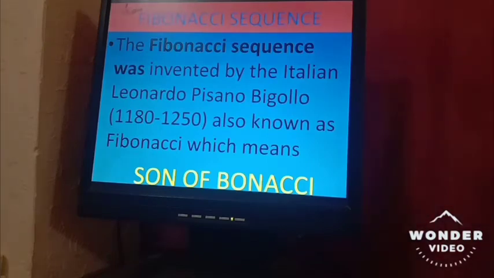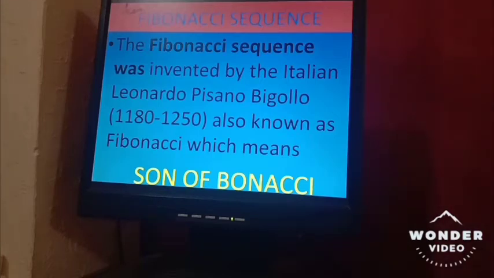Now our actual topic is the Fibonacci sequence. The Fibonacci sequence was invented by the Italian Leonardo Pisano Bigolo, who was born in 1180 and died in 1250. Leonardo Pisano Bigolo is also known as Fibonacci, which means son of Bonacci.